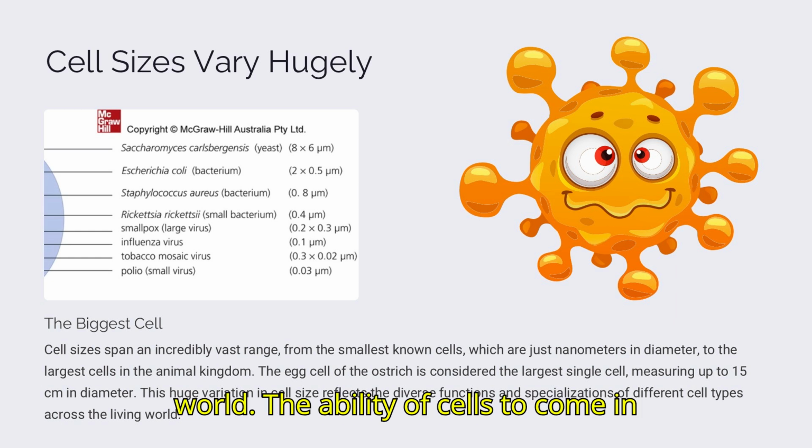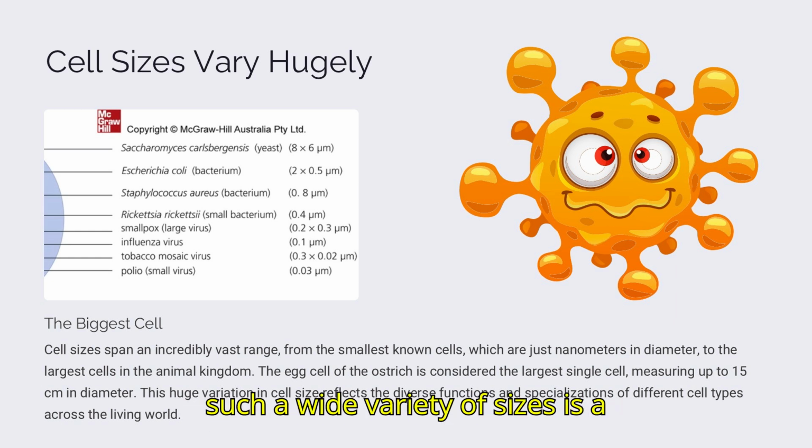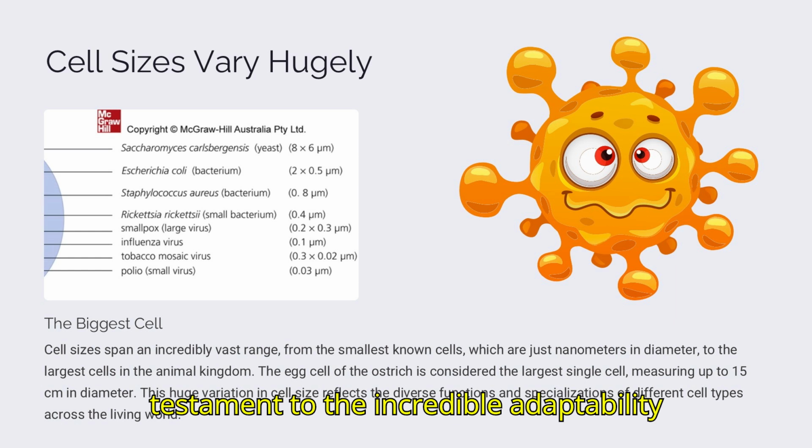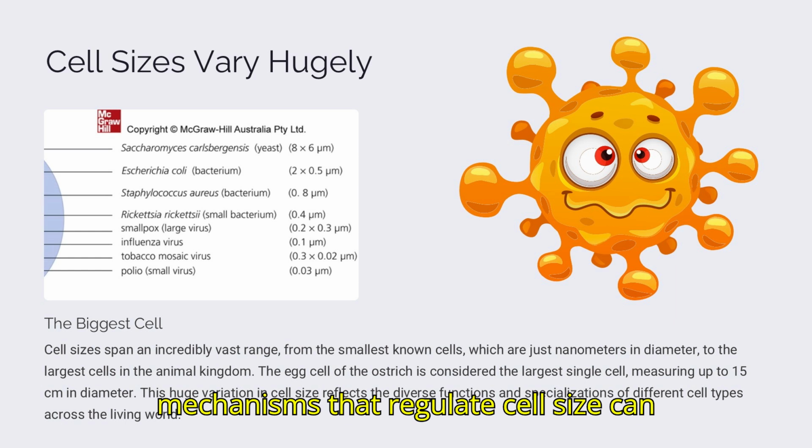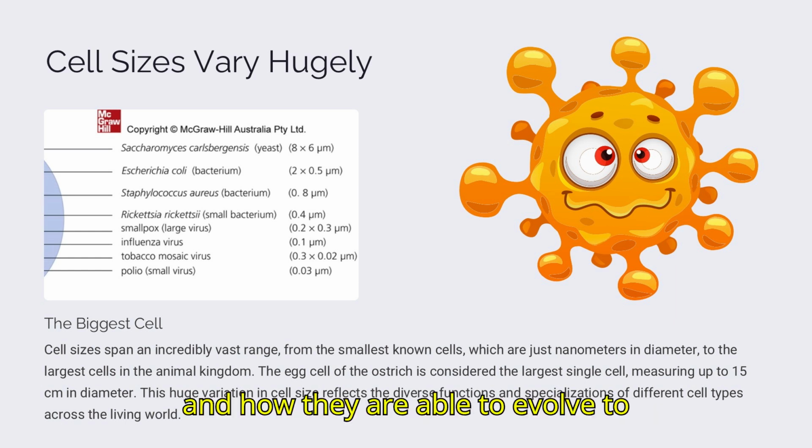The ability of cells to come in such a wide variety of sizes is a testament to the incredible adaptability and versatility of these fundamental units of life. Understanding the factors that allow for this massive variation in cell size is an important area of biological research. Studying the mechanisms that regulate cell size can provide insights into how cells function and how they are able to evolve to fulfill such a wide range of roles.